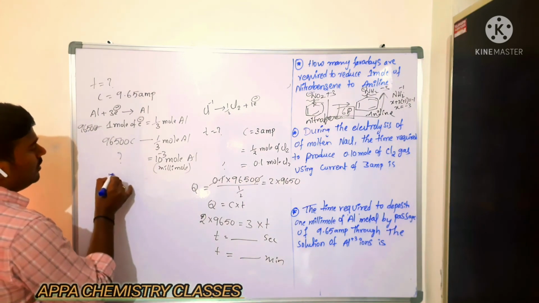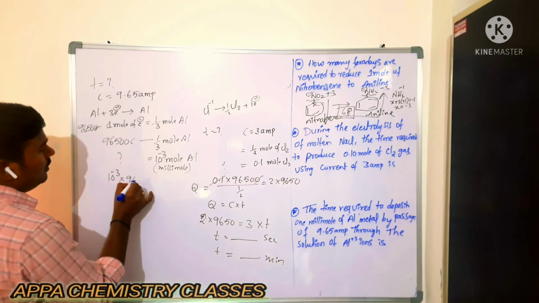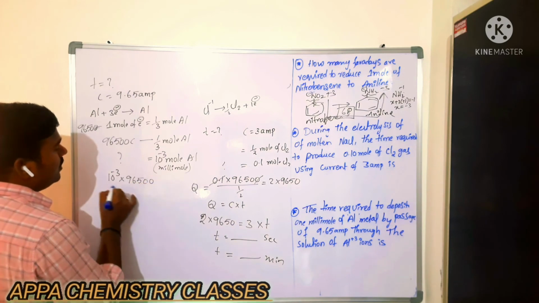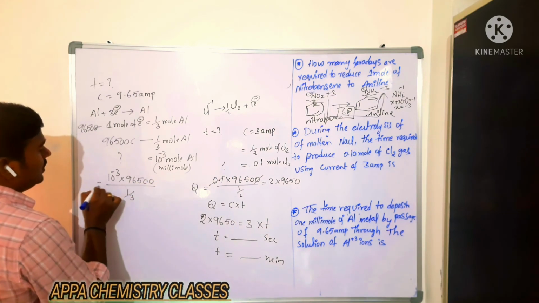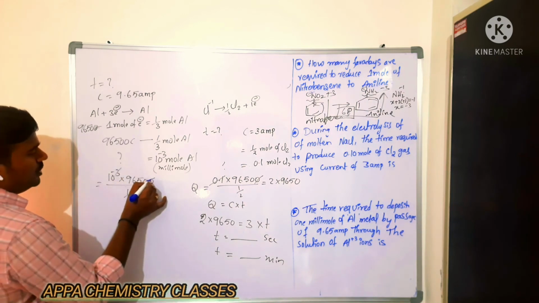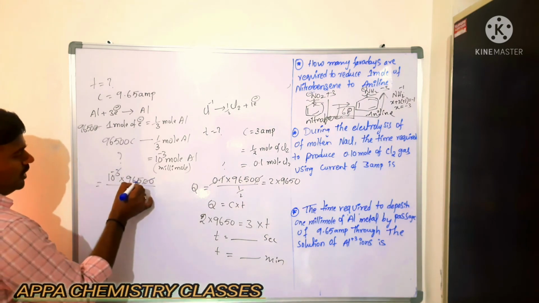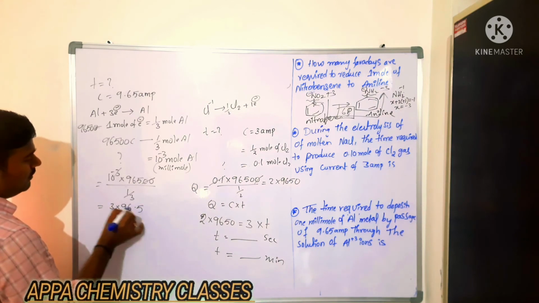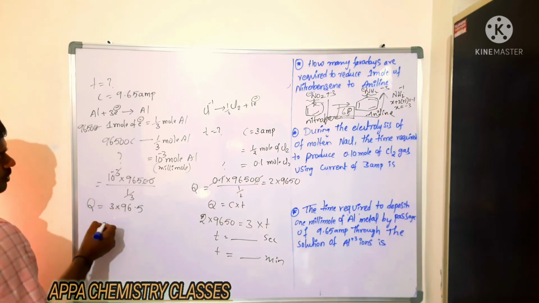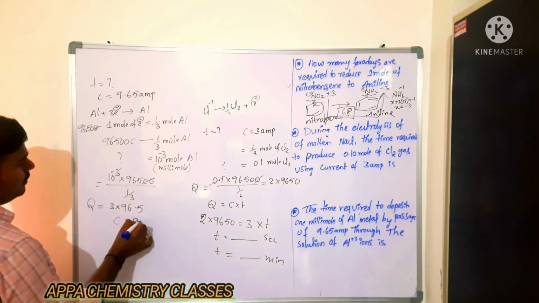That is 10 power minus 3 into 96500 by 1 by 3. So 2 zeros get cancelled. So it is 96.5, 3 into 96.5. Q we got. So we know the C, 9.65.